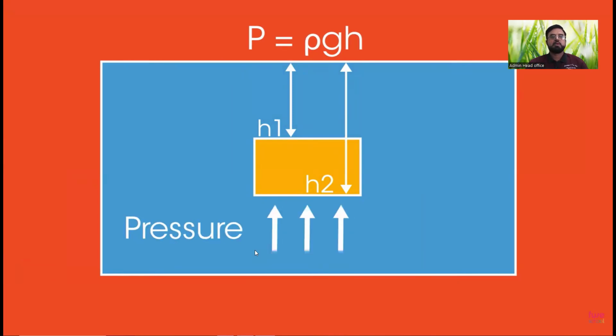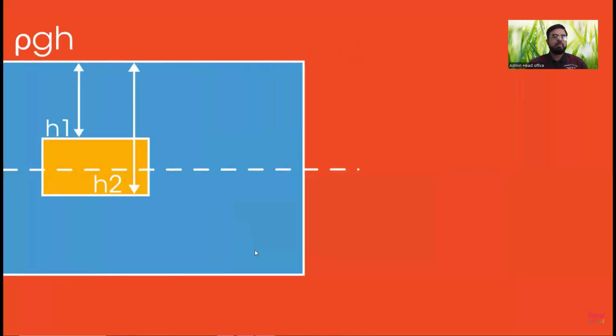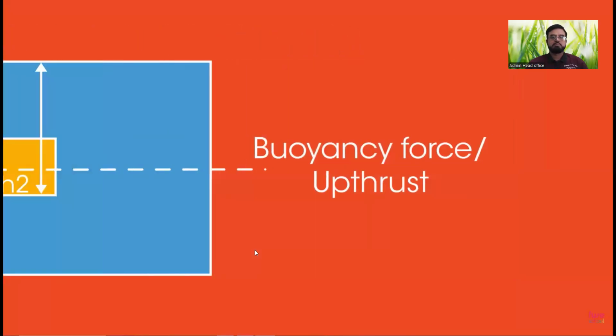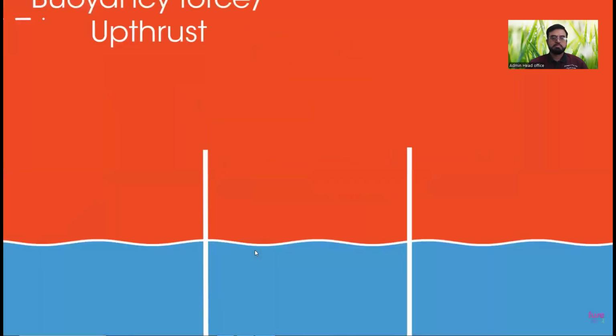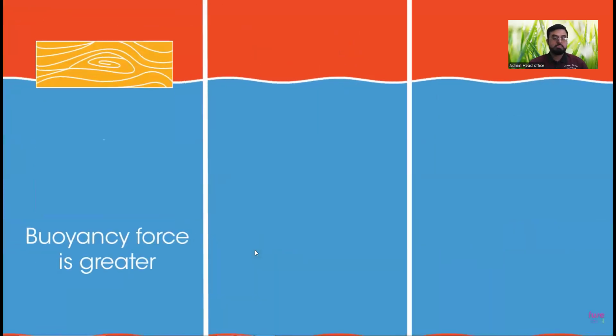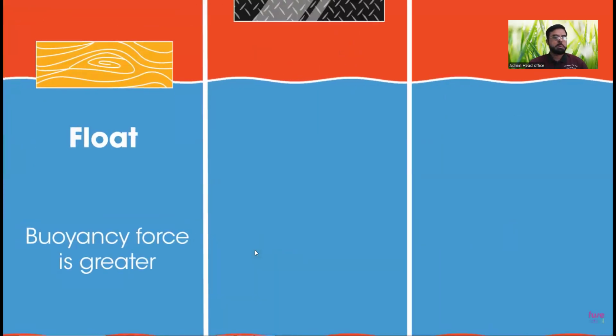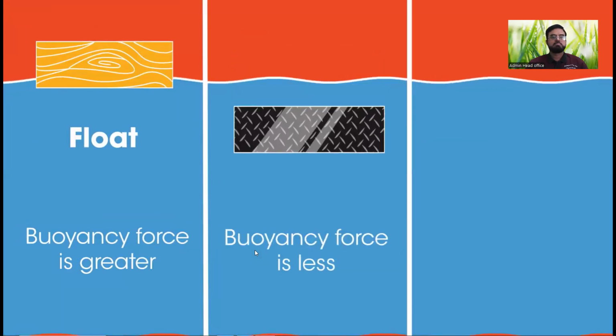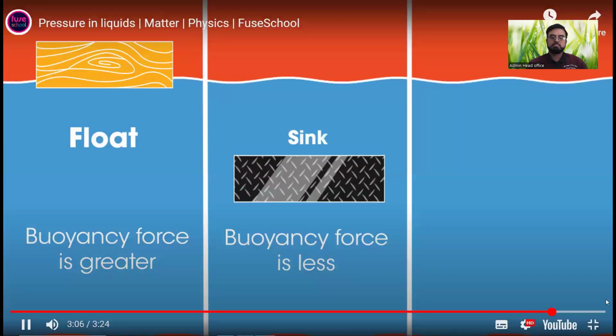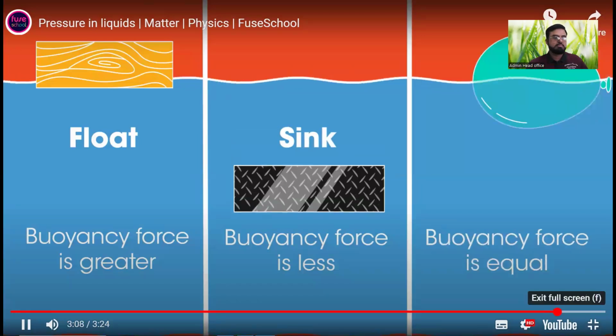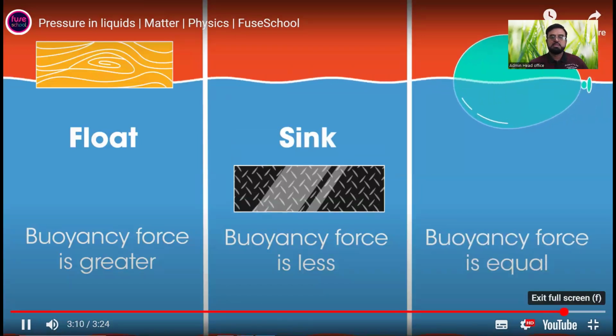This results in more force on the bottom surface of the box than on the top surface. The difference between these two forces causes a net force upwards called the buoyancy force or upthrust. If the buoyancy force is greater than the weight of the object, it will rise up through the liquid. If the buoyancy force is less than the weight of the object, it will sink. If the buoyancy force is equal to the weight of the object, it will still float.